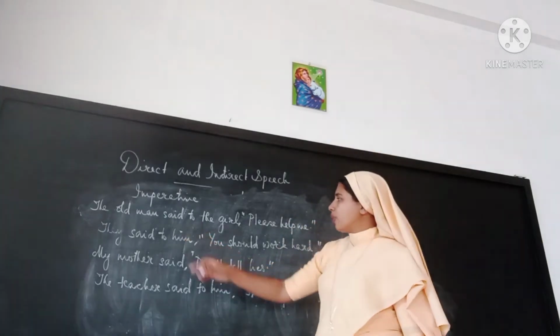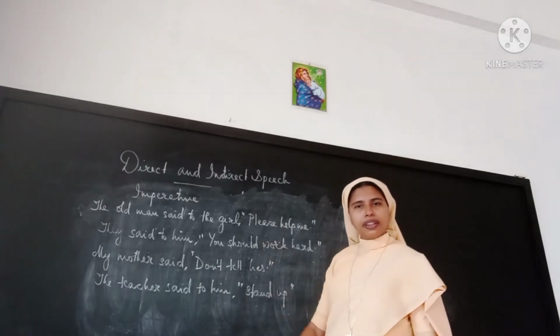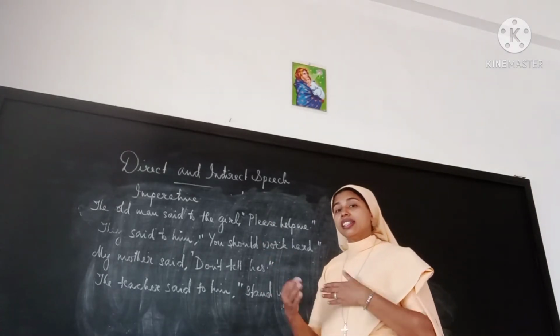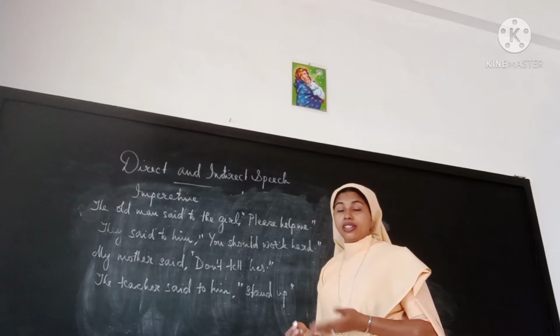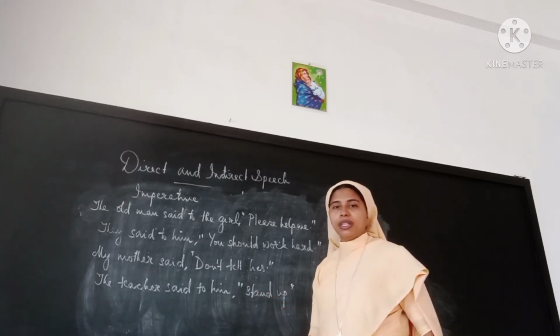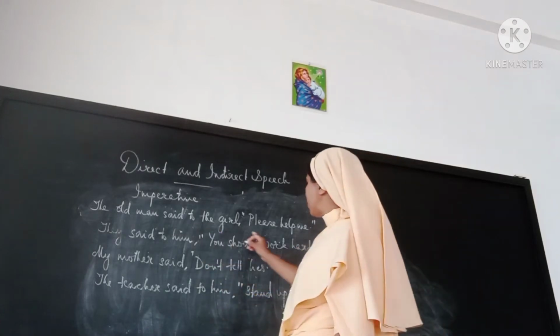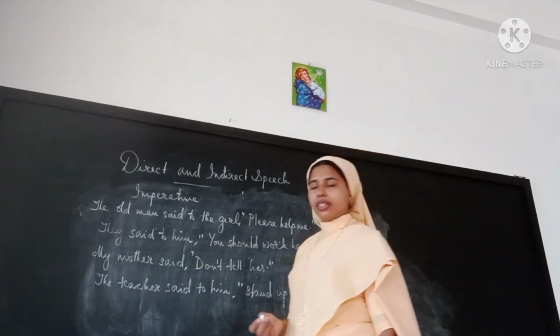The old man said to the girl, please help me. So there is a request. The conjunction that should be added with an imperative sentence is to. It's very easy to convert an imperative sentence into indirect. What will be the indirect speech of it?